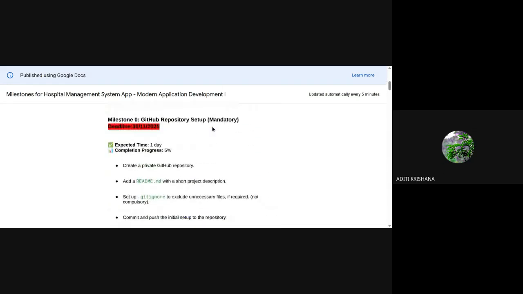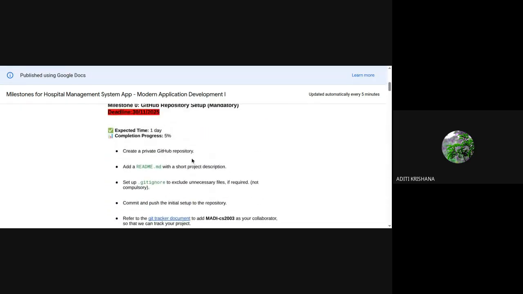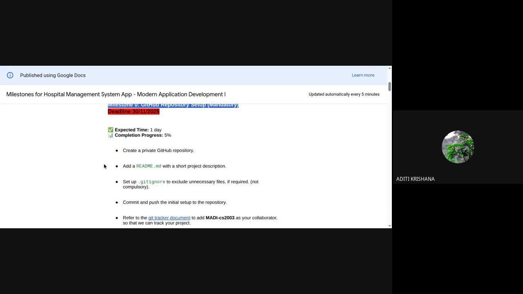Okay. So after that comes milestone zero. I hope today is the third class. Everyone has completed this milestone zero, right? If someone has not completed milestone zero, just raise your hand. Very good. Everyone has done that. Nice. So it was only to create a private repo with a README file inside it.